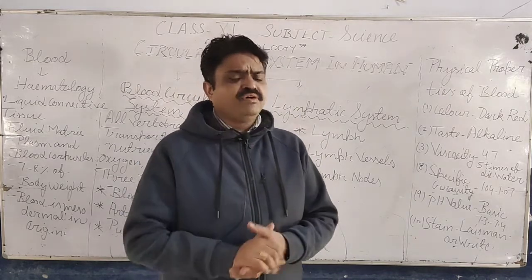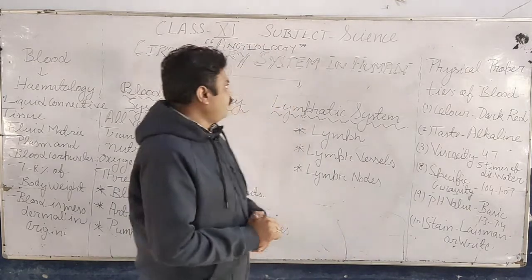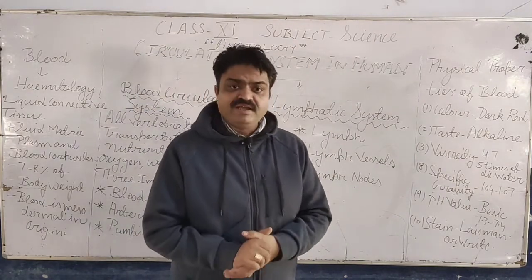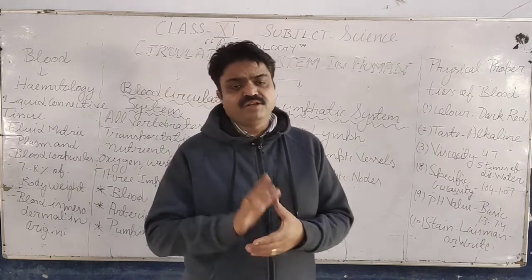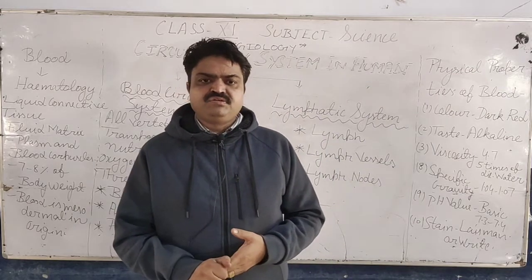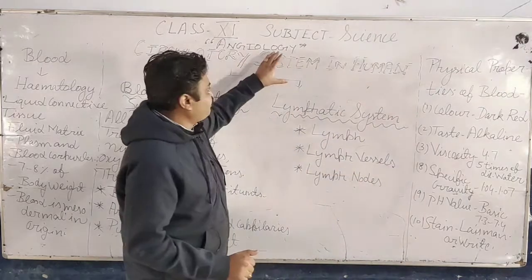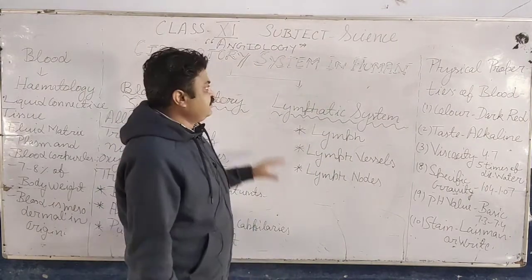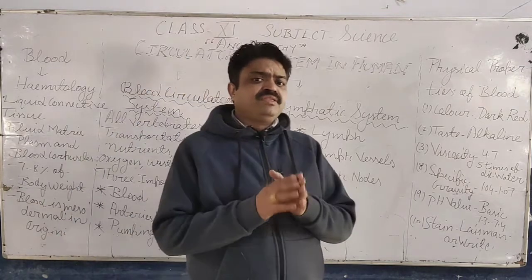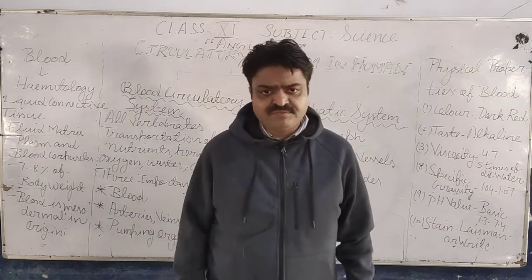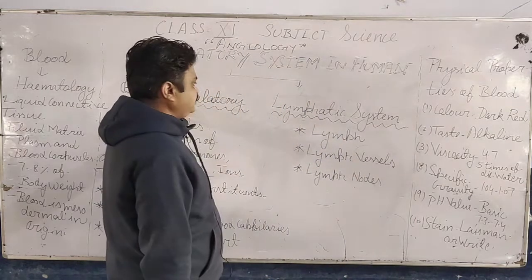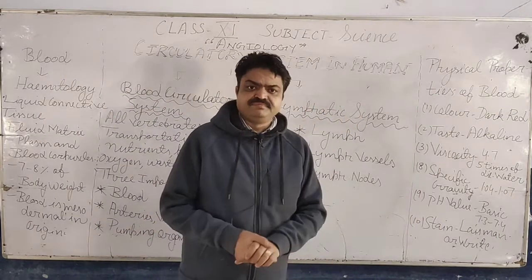And the study of the circulatory system is known as angiology, meaning the branch of biology that deals with the human circulatory system. Angiology is the branch of science that deals with the circulatory system of humans. Two types of circulatory system are found in the human being: first is the blood circulatory system, second is the lymphatic system.